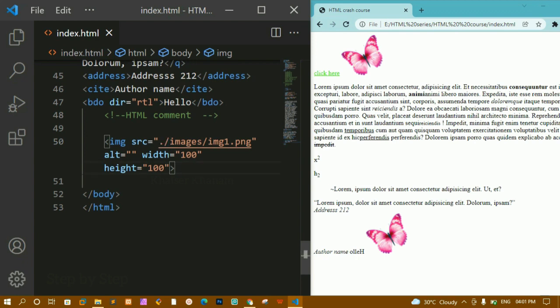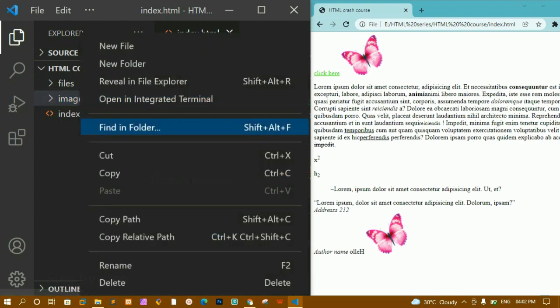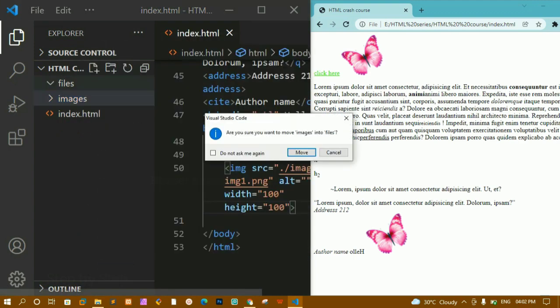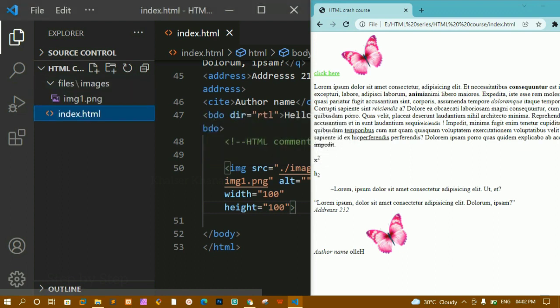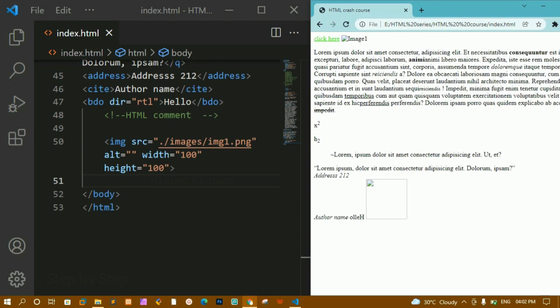Now suppose inside this, let me create another folder here. I am going to write files here, and inside this files folder I am going to copy this one. Let me move these images inside this files folder. I'm just moving them here. I'll come back now and refresh this one. Now the images will not be displayed.